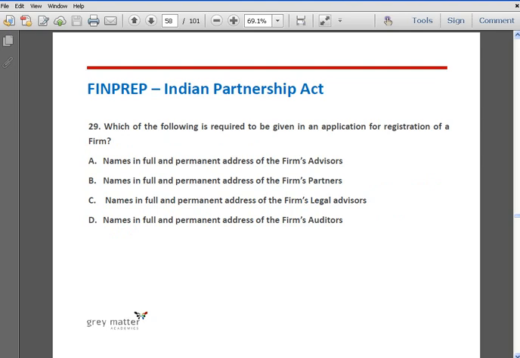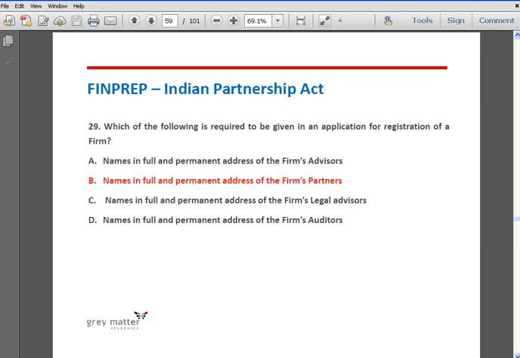Question number 29. Which of the following is required to be given in application for registration of firm? Option A, names in full and permanent address of the firm's advisors. Option B, names in full and permanent address of the firm's partners. Option C, names in full and permanent address of firm's legal advisors. And option D, names in full and permanent address of the firm's auditors. The correct answer is option B, names in full and permanent address of the firm's partners.